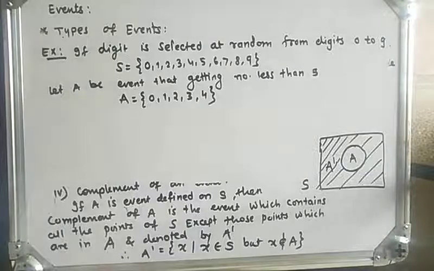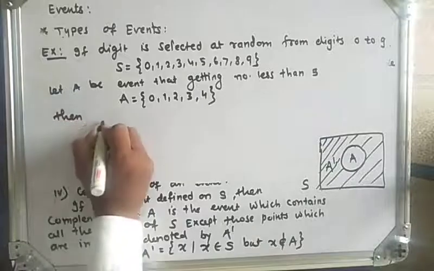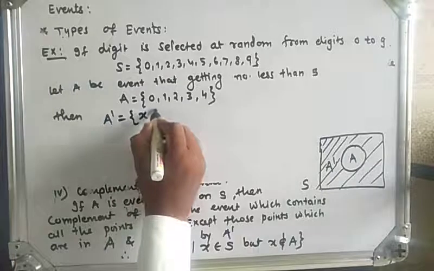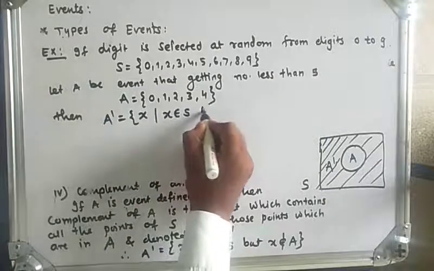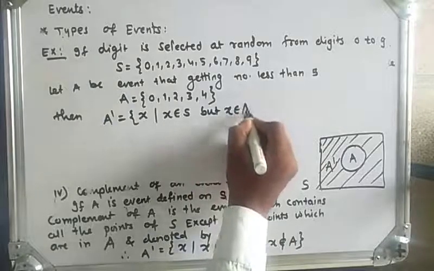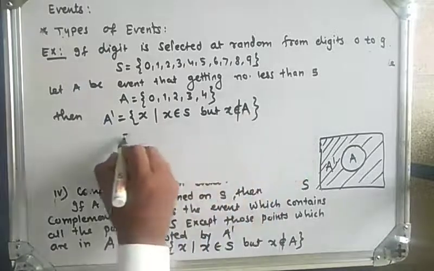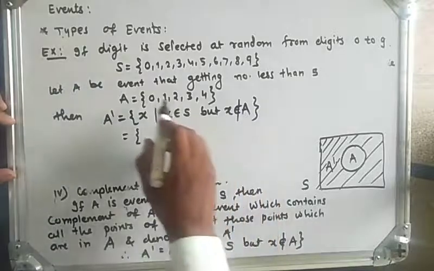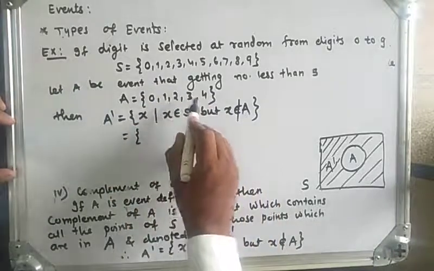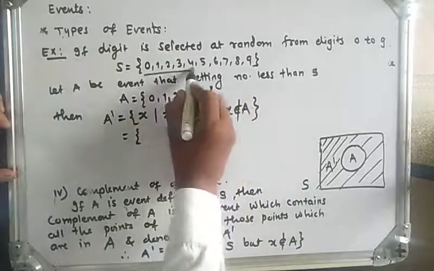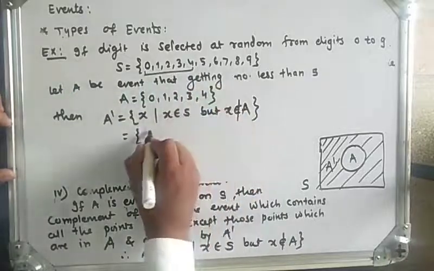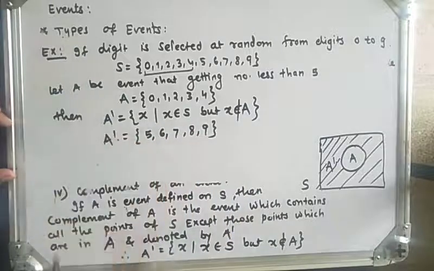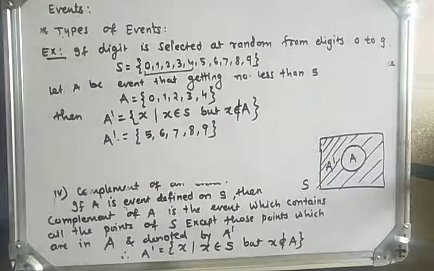Now to find A complement: what is the definition of A complement? A complement is the set of all points x such that x belongs to sample space S but x does not belong to A. So x does not take the points 0, 1, 2, 3 and 4, and the remaining points will be 5, 6, 7, 8 and 9. So this is the complement of event A. So this is the example.